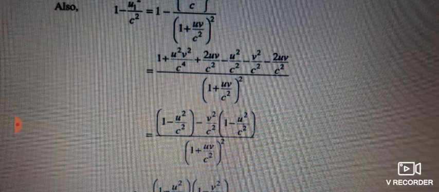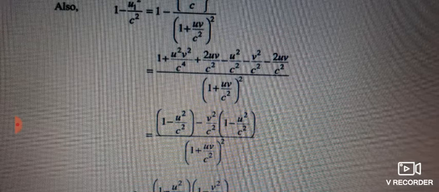Second term and fifth term, from which we can take v square by c square common. That's why 1 minus u square by c square minus v square by c square into 1 minus u square by c square divided by 1 plus uv by c square whole bracket square.